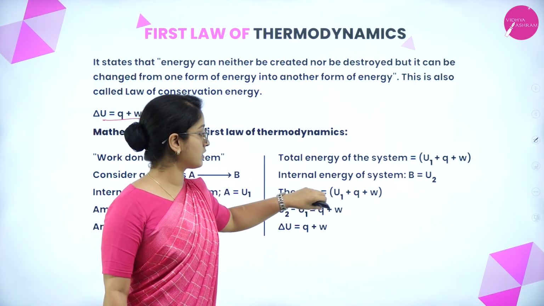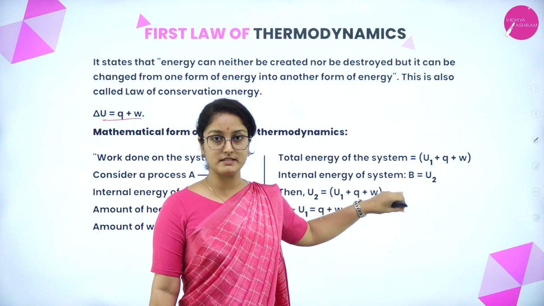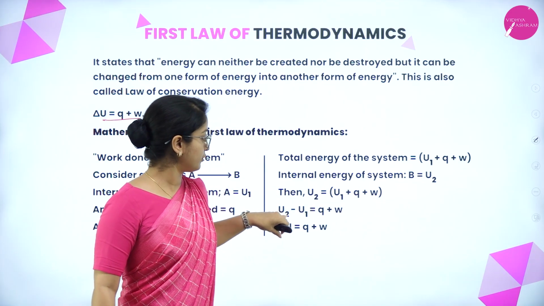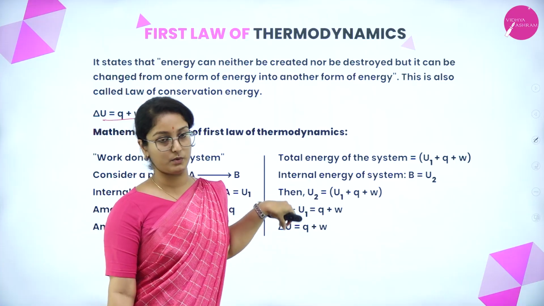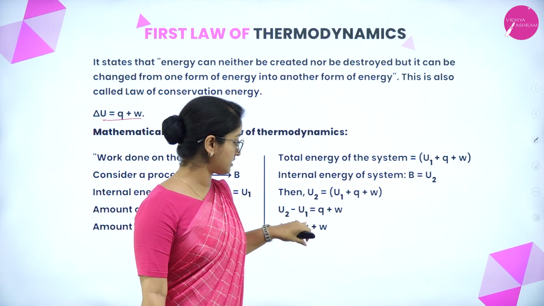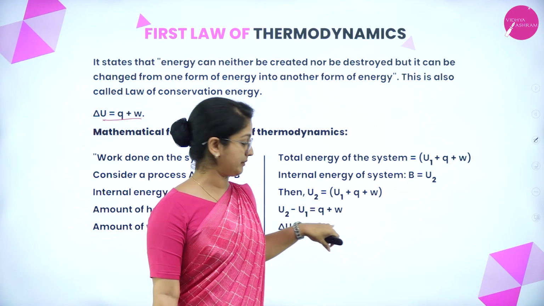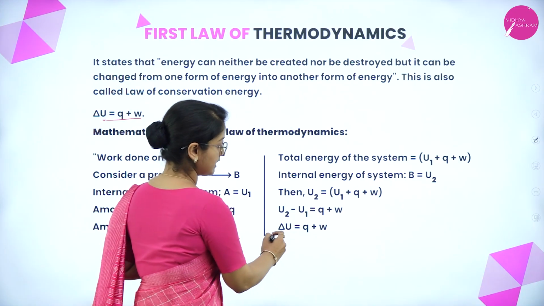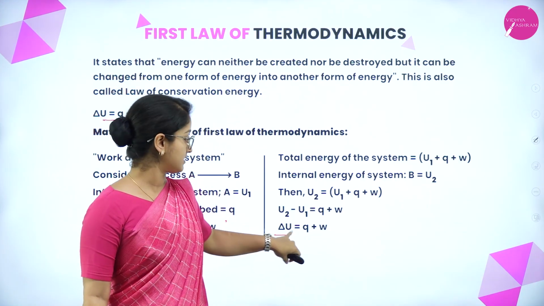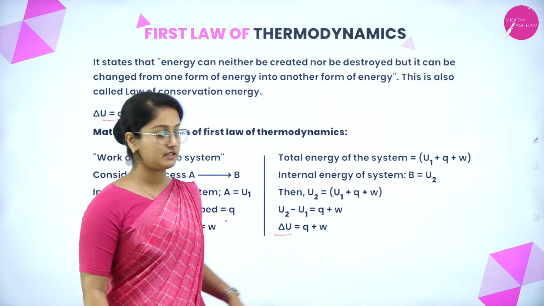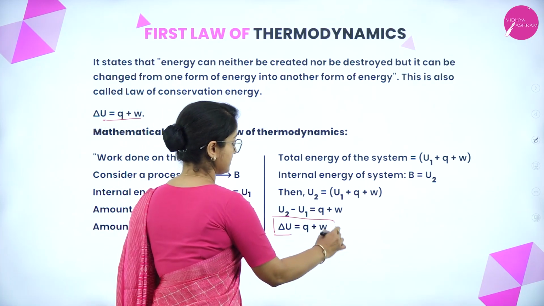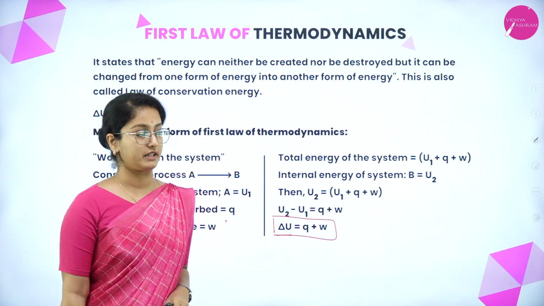Then U2 is equal to U1 plus Q plus W. Therefore, U2 minus U1 is equal to Q plus W. Therefore, the change in internal energy, delta U, is equal to Q plus W. So this represents the first law of thermodynamics.